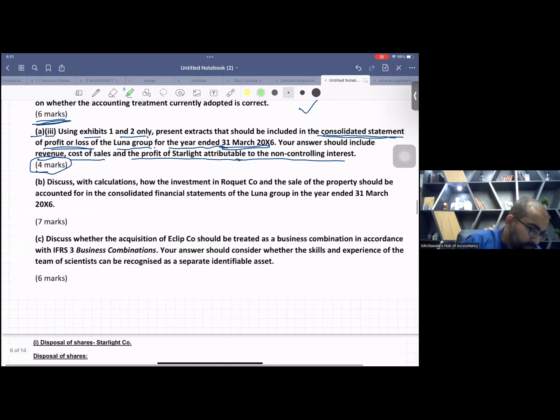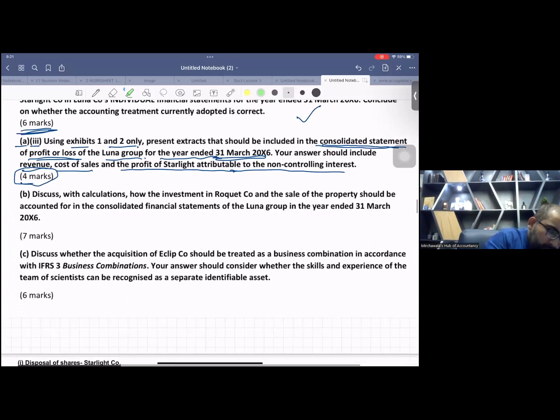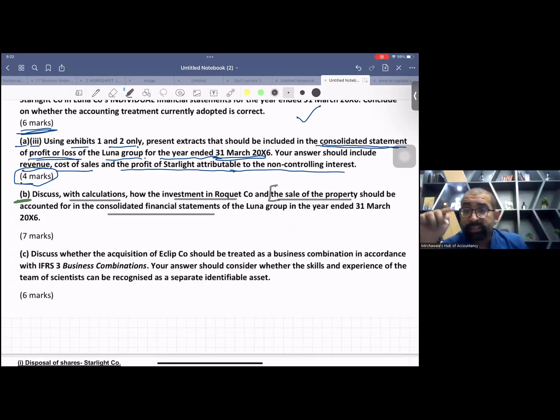This is the requirement. See this requirement, B part. Discuss with calculation with numbers how investment in Rocket company and the sale of property should be accounted for in the consolidated financial statement, not individual financial statement. The sale of property is the separate part. I didn't read it even. It's about consolidated financial statement for Luna Group in the year ended 31st March X6.